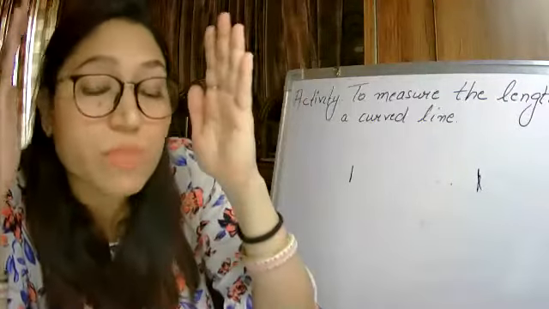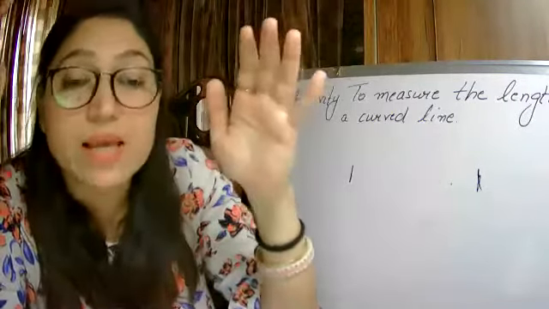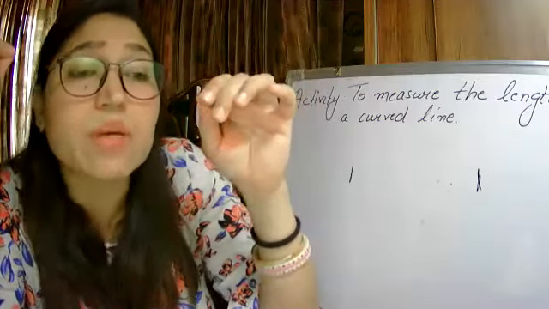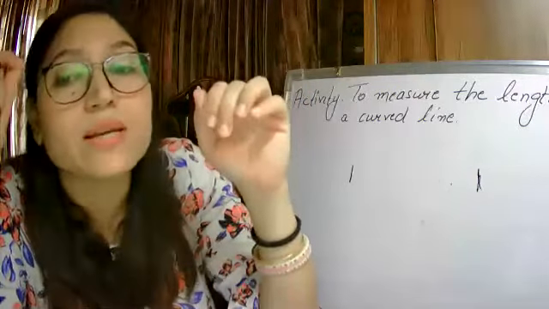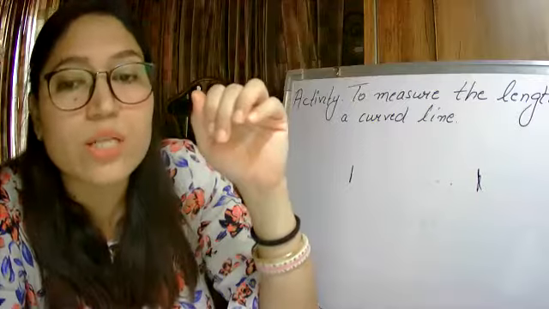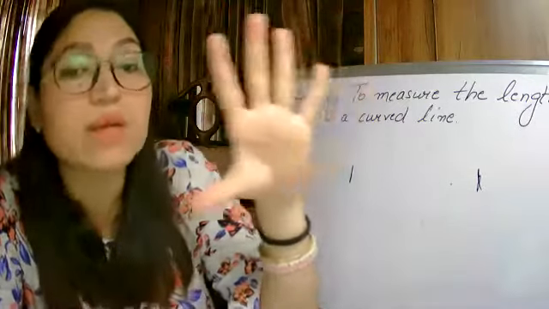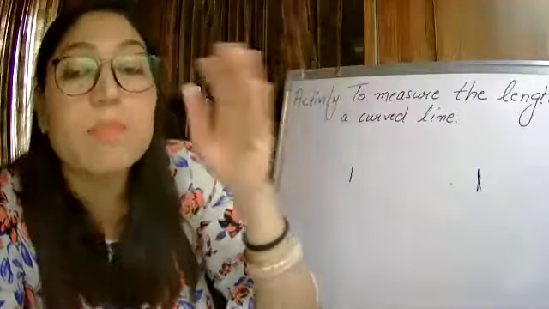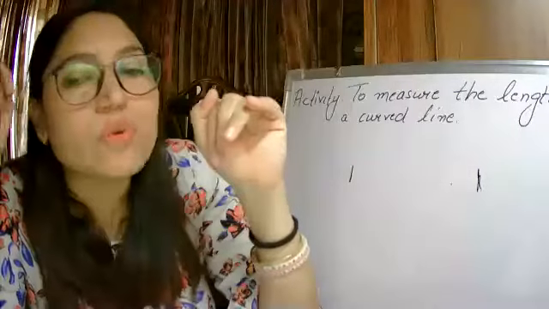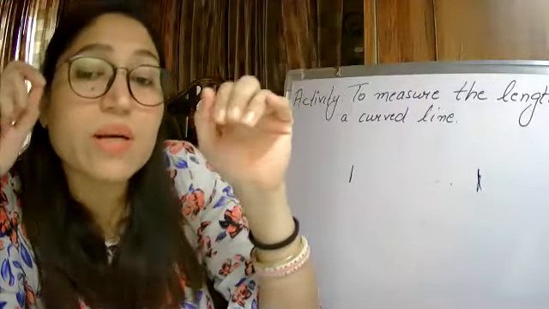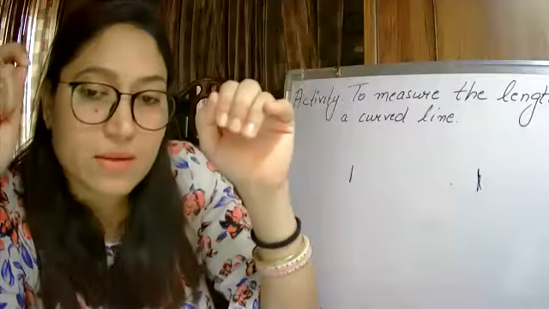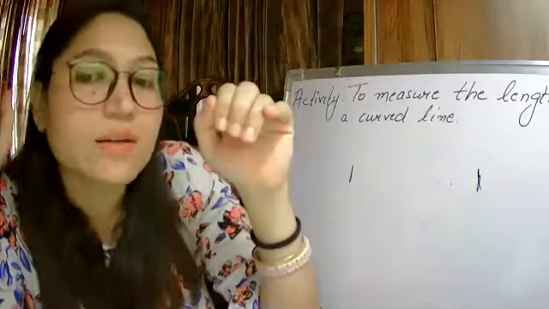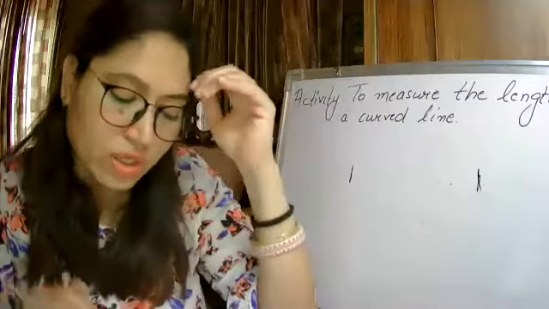So even while measuring with the scale, there can be very slight errors, point errors, not too much. With the handspan you will get big variations, because someone's hand is small and someone's is bigger. But with the scale you will get almost exactly the same, with only point errors. How to handle these point errors, you will study in higher classes. It is not in your syllabus right now.